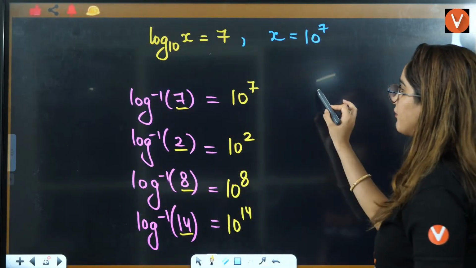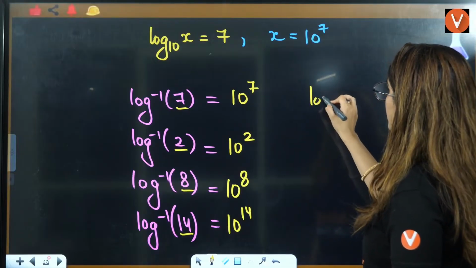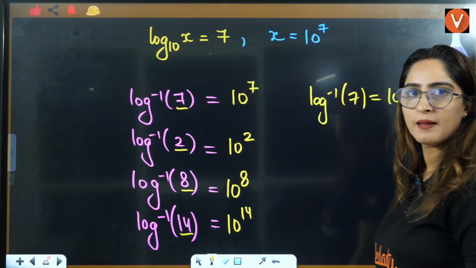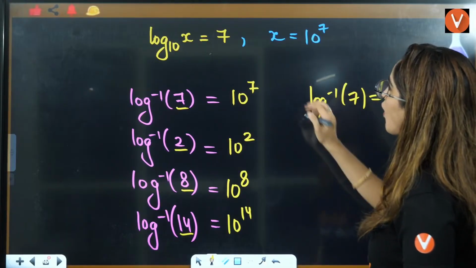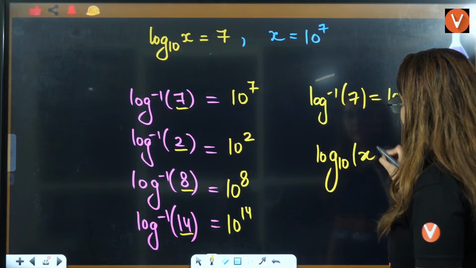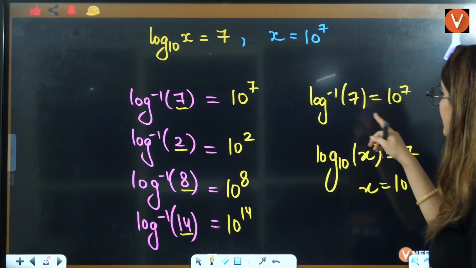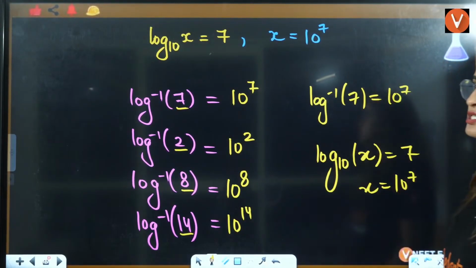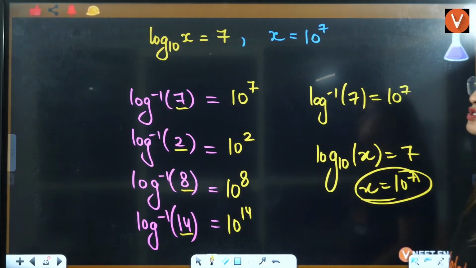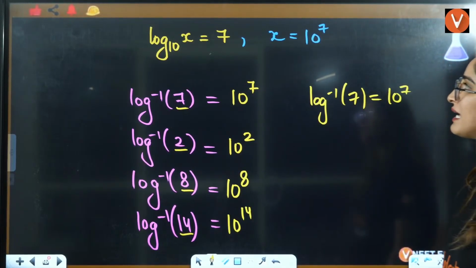If you write it in a different way, basically they are saying that log inverse of 7 is equal to 10 raised to power 7, right? How is this so? Because we know that log base 10 of x is equal to 7. That means x value is equal to 10 raised to power 7. That's how we got the answer as 10 raised to power 7, right? Okay, everybody, understood or not?